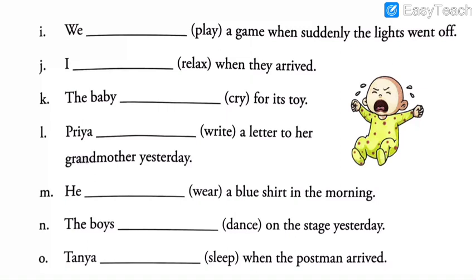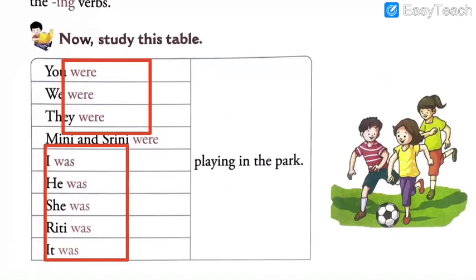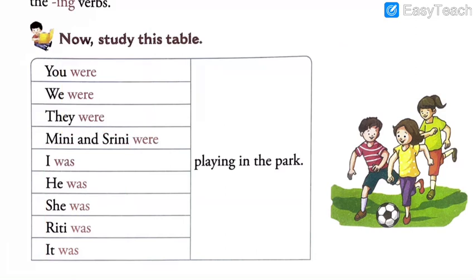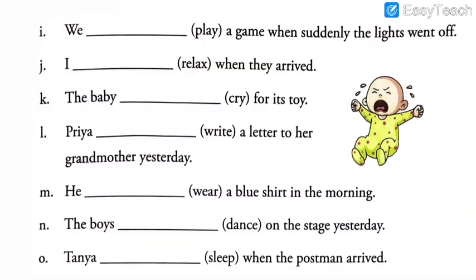If plural, you have to use were. And with you, you have to always use were, because you can point out one person or a group of people. That is what I explained in the previous lecture.